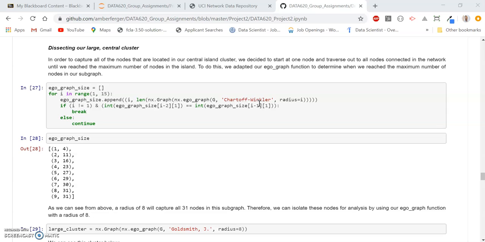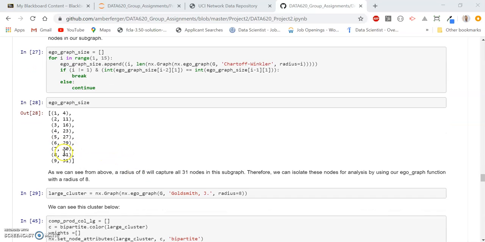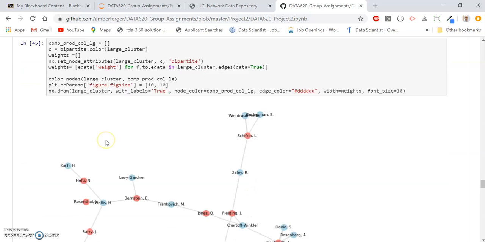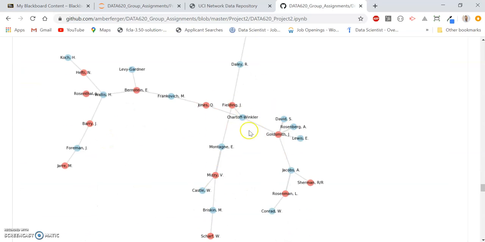As we can see from our printout, when we reached a radius of 8, we had successfully captured all the nodes in the subnetwork. With this subnetwork stored now in a new graph object, we displayed it below here. Again, 8 being the radius when we captured all the nodes, we then were able to display it here.